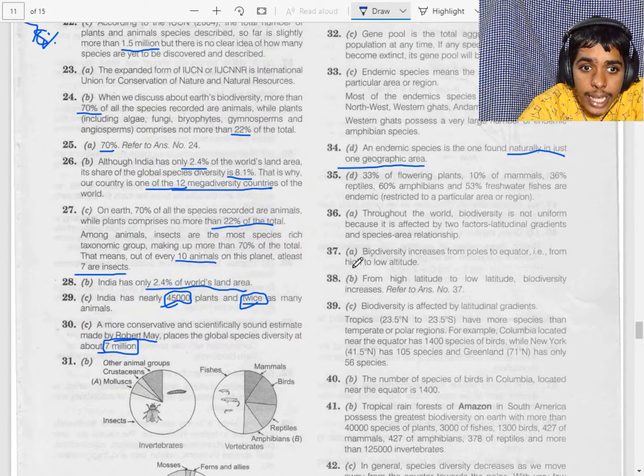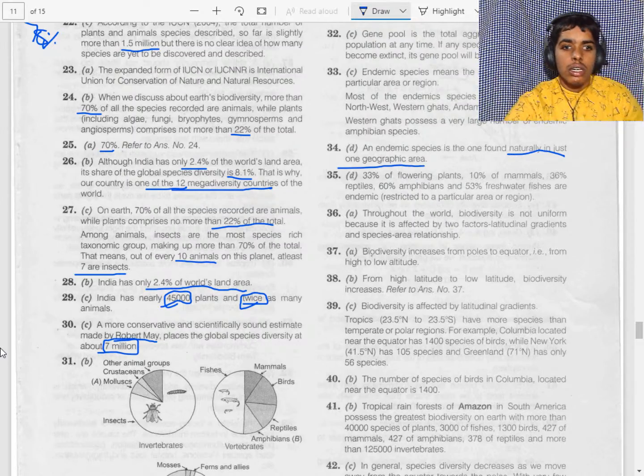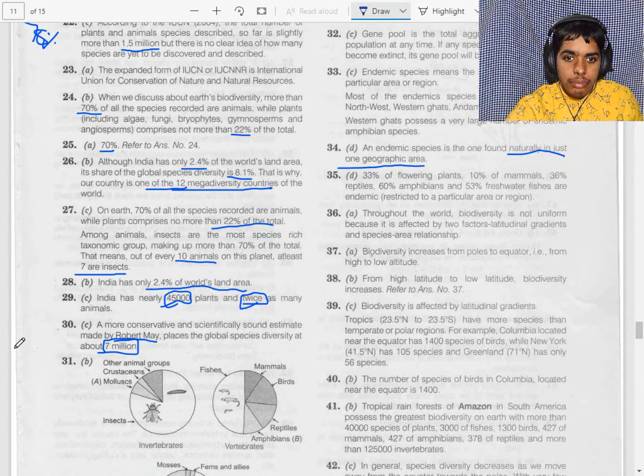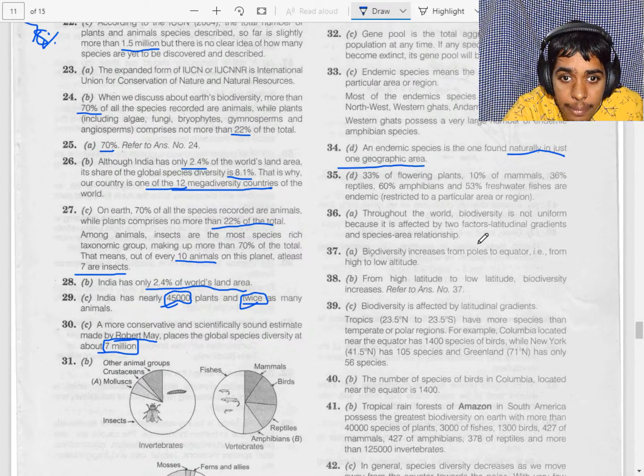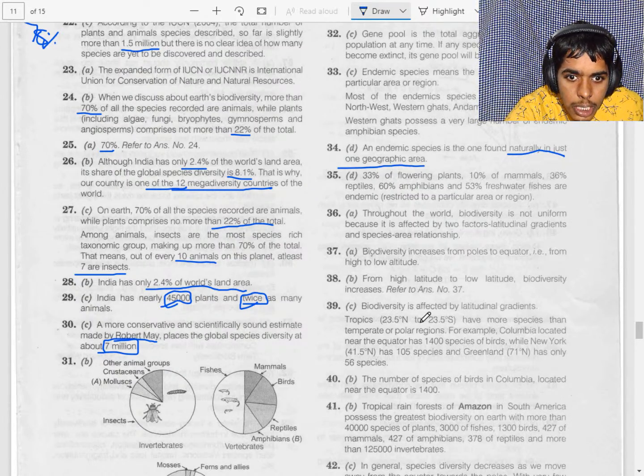Now we want to estimate the percentages. Okay, we will see which has more. 35th question. Flowering plants, mammals, reptiles. The flowering plants are 33%, mammals 10%, reptiles 36%, amphibians 60%, and freshwater fish 53%. This is the case of India, our own India.